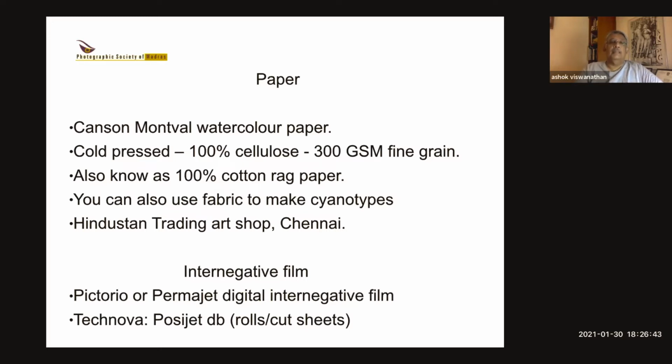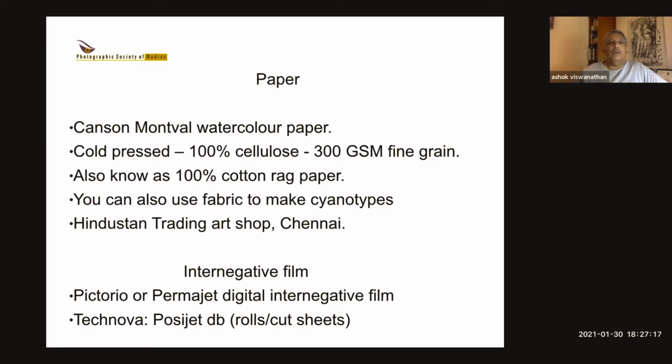What you need to buy also is what's called 100% cellulose. And you can buy them as 300 GSM fine grain, which is heavy paper, or you can buy it as 240 GSM. But the paper has to be fairly thick, because it has to survive washing in water. But watercolor papers are designed for water, so they tend to work quite well. They're not that expensive. I think for 500 rupees, you get about 12 or 15 sheets of A4.